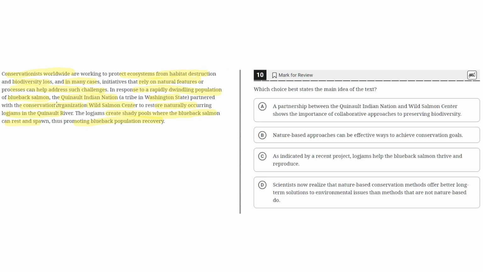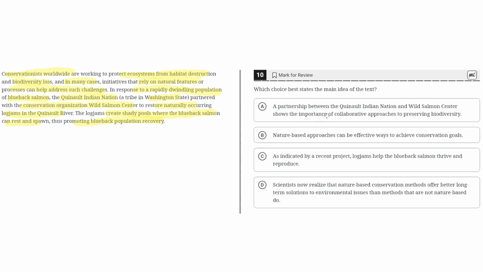And then it gives an example of the blueback salmon and how a collaboration between an Indian Nation tribe in Washington state and a conservation organization, the Wild Salmon Center, work together to promote the naturally occurring logjams. So these logjams created shady pools where the blueback salmon can rest and spawn, which helped promote the population recovery of these salmon. So now with this information, we can look at the answer choices.